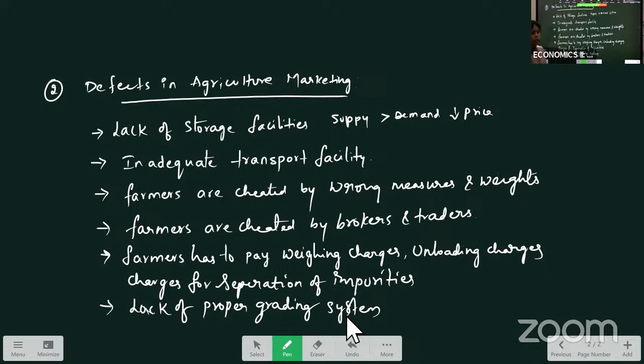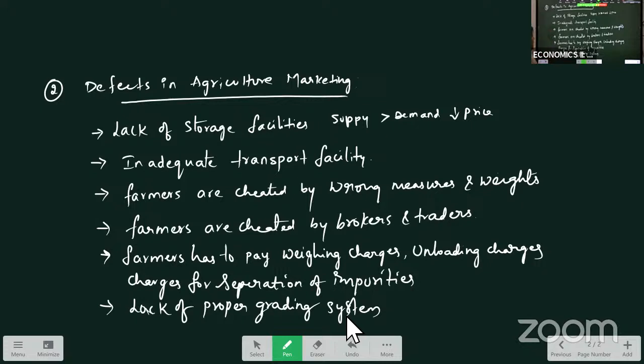Inadequate transport facility. Due to lack of transport facilities in the rural areas, farmers are forced to sell their products in the local market, or to local middlemen or commission agents, who will give them less remunerative prices. As we have seen, India as a developing economy has a lack of infrastructure. Transportation and communication are not sufficient enough. So that is one problem in marketing.